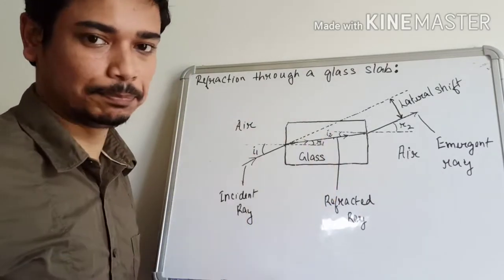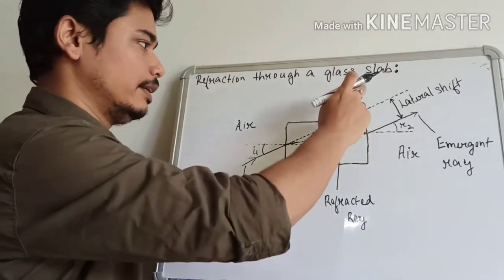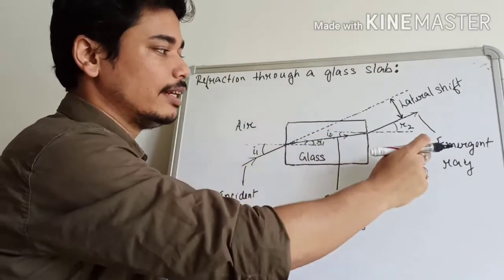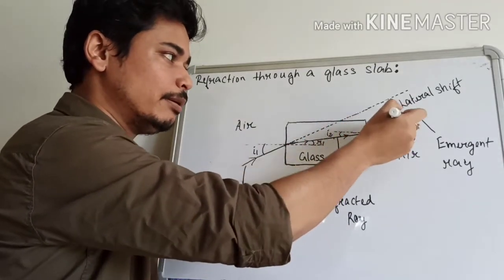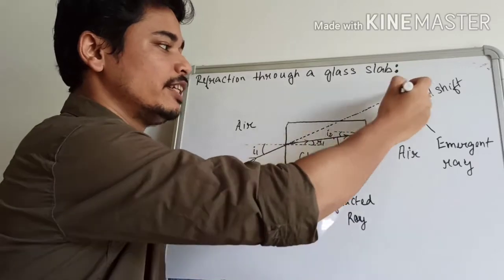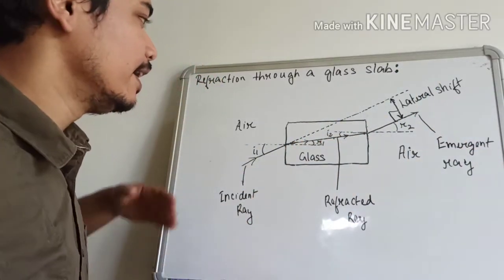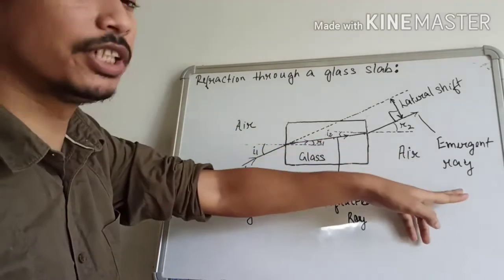Now, if we draw the perpendicular distance between the direction of the incident ray and the emergent ray, this is the perpendicular distance between the direction of the incident ray and the direction of the emergent ray. So what we can see is there is a shift in the direction of the emergent ray.